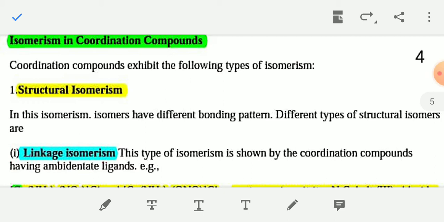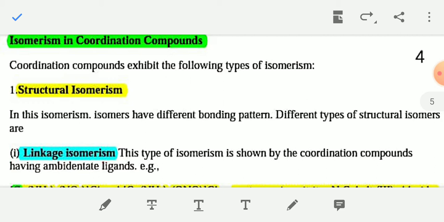This is my second video on coordination compounds. In the first video, I have already discussed what a coordination compound is, types of coordination compounds, different terms related to coordination compounds or complex compounds, and how to calculate oxidation number. You have to practice more and more calculation of coordination number and IUPAC naming of coordination compounds, and you have to see the names of different types of ligands from your book. It is given in your book, a list of different types of ligands and their names also.